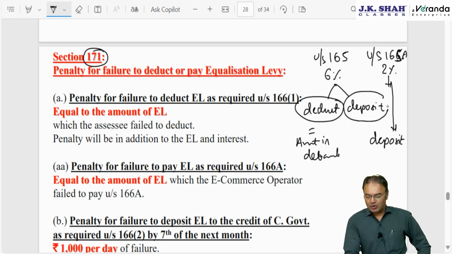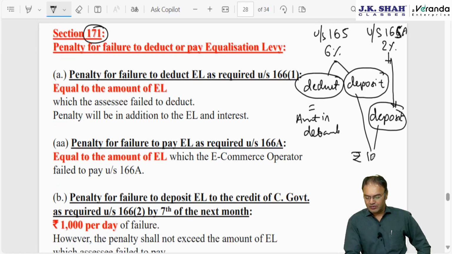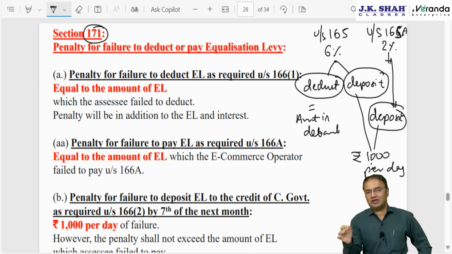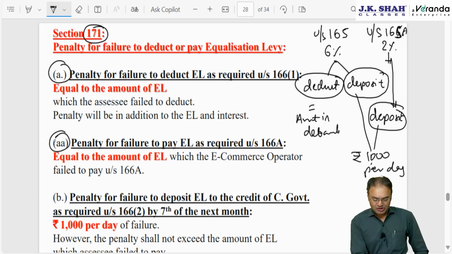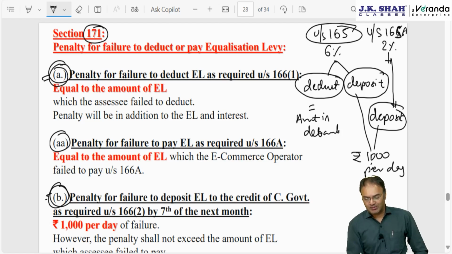As far as failure to deposit or failure to pay is concerned, penalty will be 1000 rupees per day. However, the amount of penalty of 1000 rupees per day should not exceed the amount of equalization levy involved. In clause A, clause AA and clause B, clause A and clause B are for section 165. So let us finish clause A first, then clause B, and then we will come to clause AA.